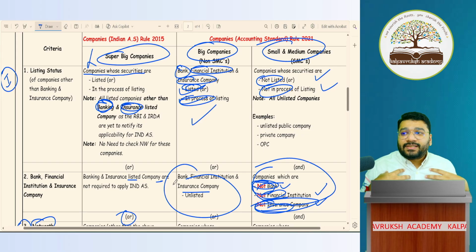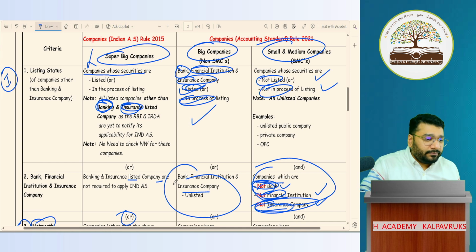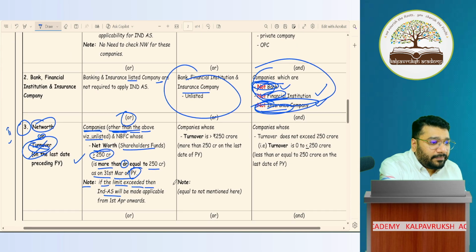SPJ Financial Services Private Limited. Am I a super big company? No. Am I a small company? No. Who am I? Big company. Got it? Any problem? Okay.